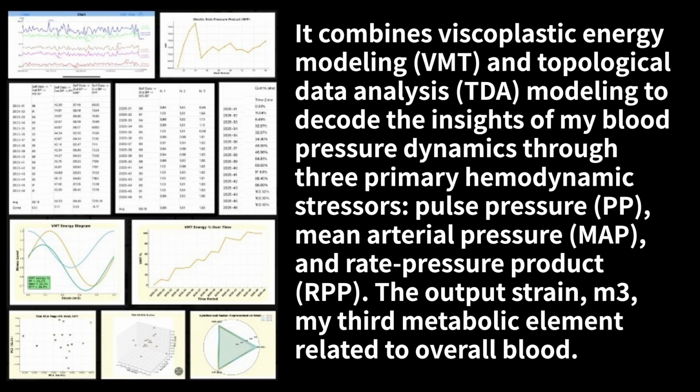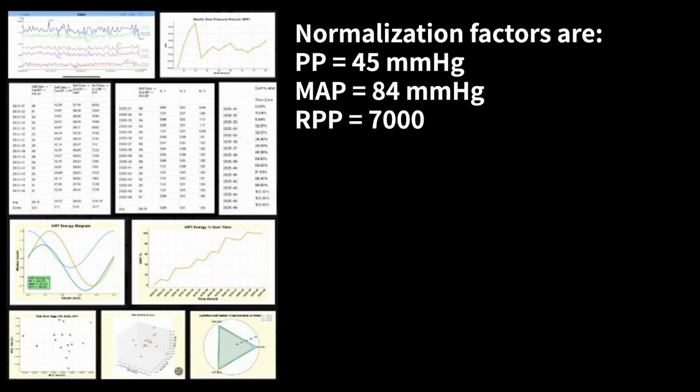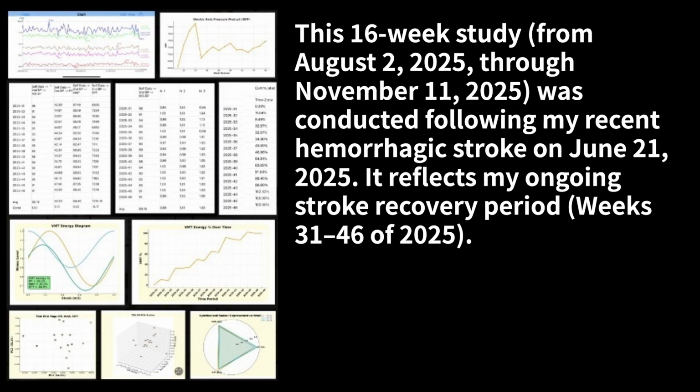The output strain, M3, my third metabolic element related to overall blood pressure, is defined as follows. The normalization factors are: PP is 45 mm of mercury, MAP is 84 mm of mercury, RPP is 7000. This 16-week study, from August 2, 2025, through November 11, 2025, was conducted following my recent hemorrhagic stroke on June 21, 2025. It reflects my ongoing stroke recovery period, weeks 31 to 46 of 2025.